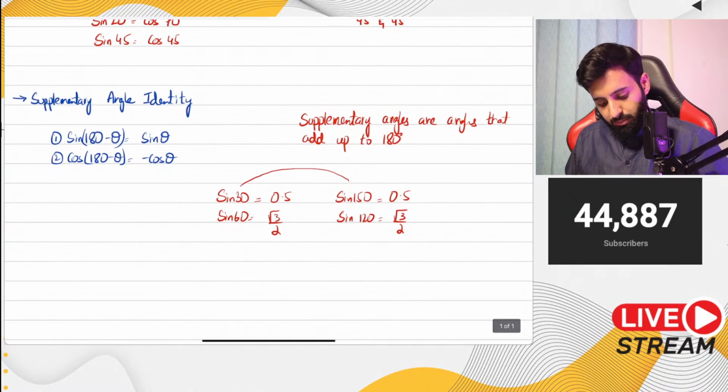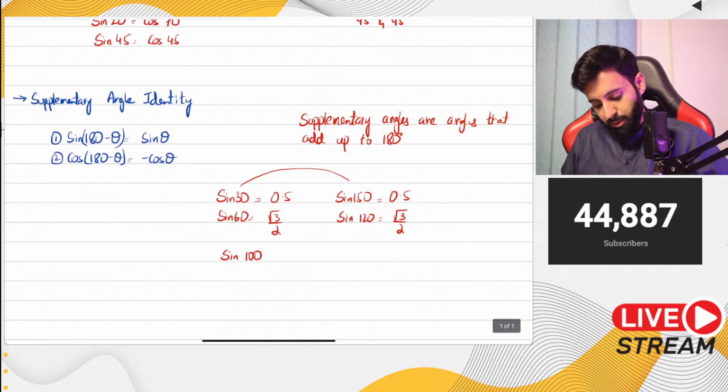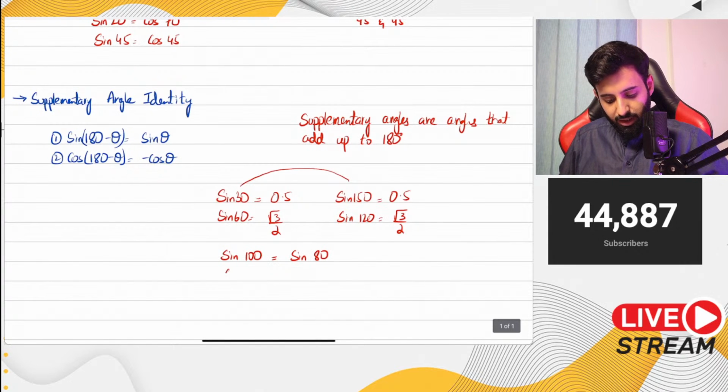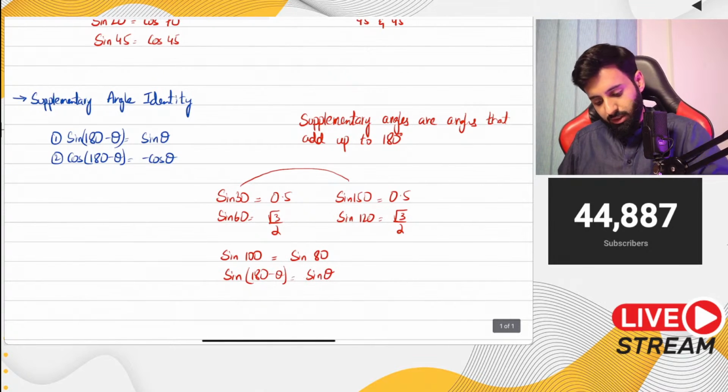Now, you can take any angle as long as it's less than 180. So if you take sine 100, you will notice that sine 100 is the same as sine of 80. And that is where this identity comes from, that sine of 180 minus theta is equal to sine of theta. Okay, so this is the first identity.